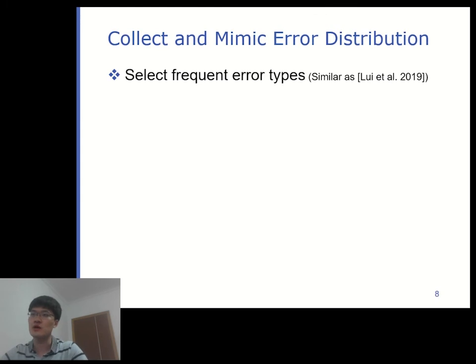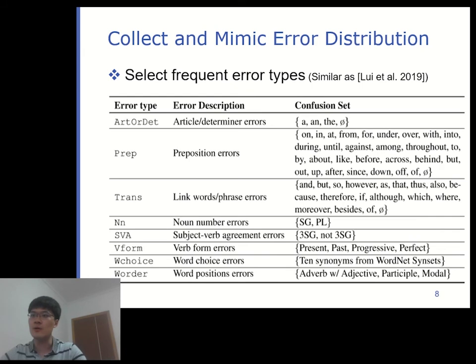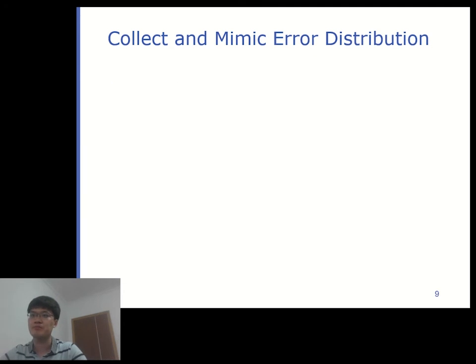Let's move on to how to collect errors. Inspired by our previous work, suppose we have an English as second language learner's corpus at hand. We consider 8 frequently occurring types in the corpus. They are listed in the table. These error types perturb target texts in terms of syntax, semantics, and both syntax and semantics. We hope that they will cover a wide range of grammatical errors an NLP model may encounter in practice.